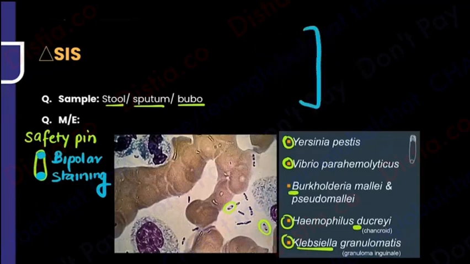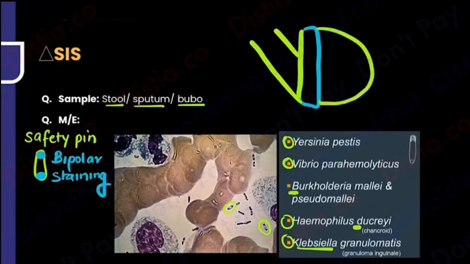So first, in the exam, make a safety pin. If you make a V out of it, it is Vibrio parahemolyticus. If you make a Y out of it, it is Yersinia pestis or plague. If you make a D out of it, Haemophilus ducreyi. You make a B out of it, Burkholderia mallei, pseudomallei. And you make a K out of it, Klebsiella granulomatis. Just fill all the lines, practice this once on your own and you are sorted. These all show you the safety pin appearance.